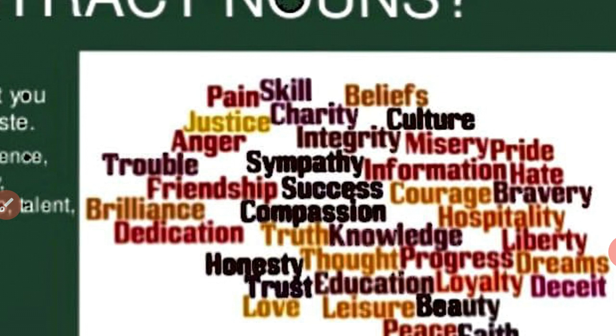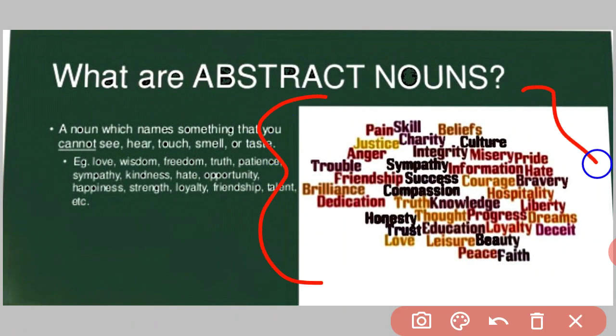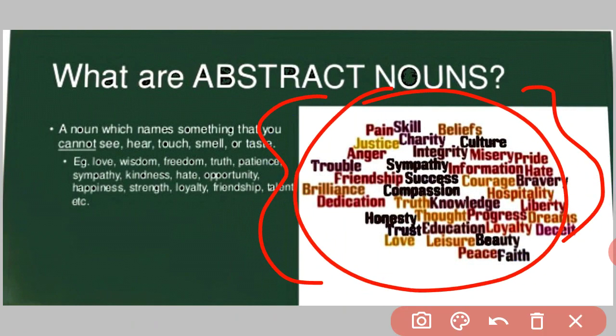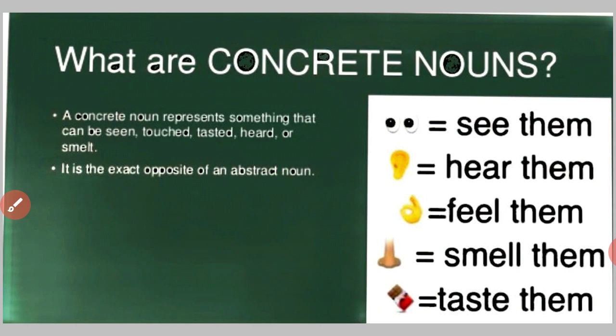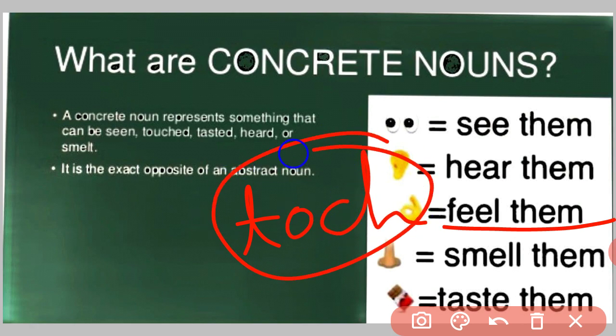Pain, beliefs, justice, charity. This picture is showing many abstract nouns. And the things which we can see, hear, smell, taste, and touch, while touching we can feel, by touch.